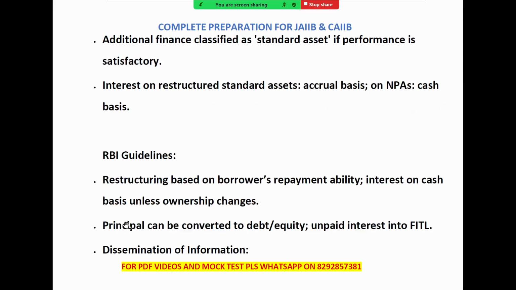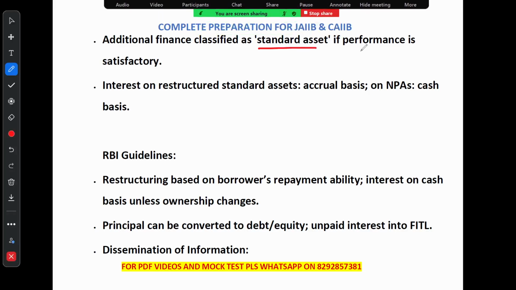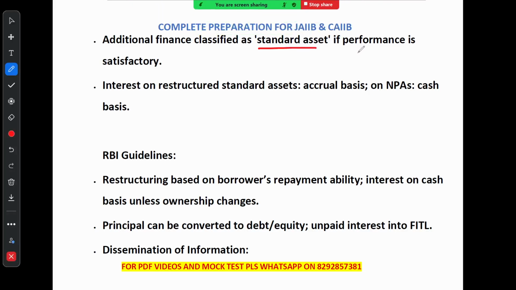See, let's look at how additional financing is classified. When additional financing is given, it is labeled as a standard asset, right? If the borrower is performing well within their payments. Interest on this restructured standard asset is calculated on an accrual basis, meaning the bank records it as income even if it has not been paid yet. However, for a loan classified as NPA, it is recognized on a cash basis. Already I have told you, right?